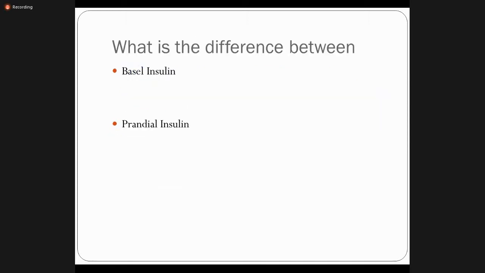So, you must know these two terms before discussing the different insulin preparations that we can use as a drug, right? One term is basal insulin, and the second term is prandial insulin. Prandial insulin means related to food, related to meal.